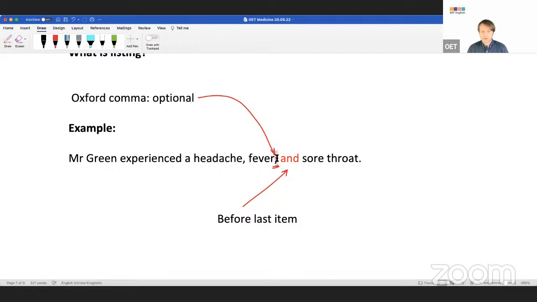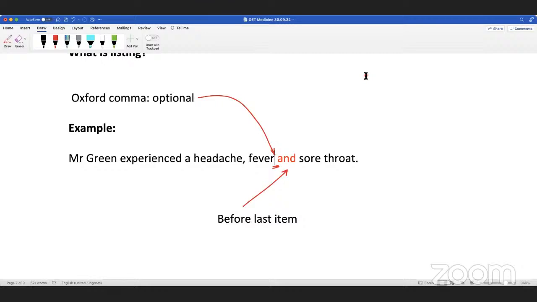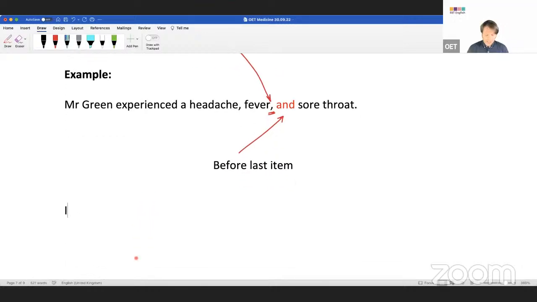What if I take this away? Is there a problem here? No. But what about this, guys? I ate fish, bread, and, I don't know, tomatoes. Is that list okay?